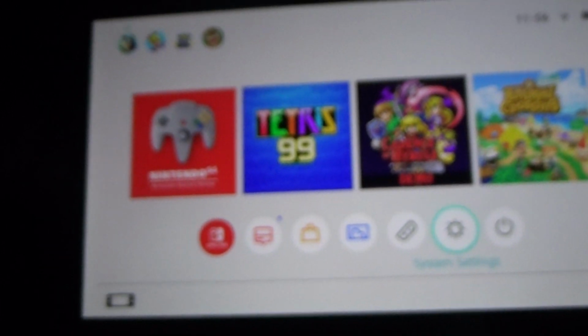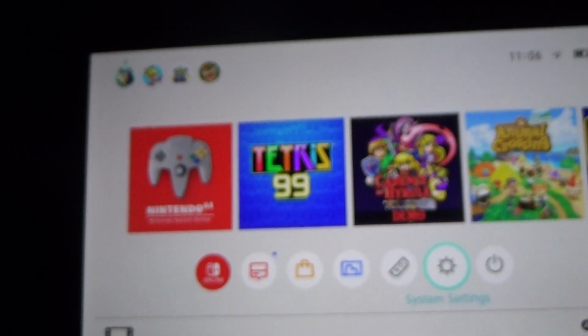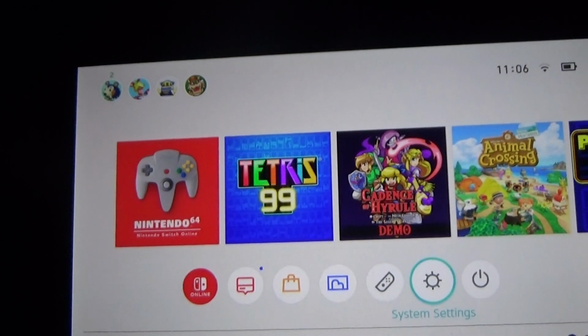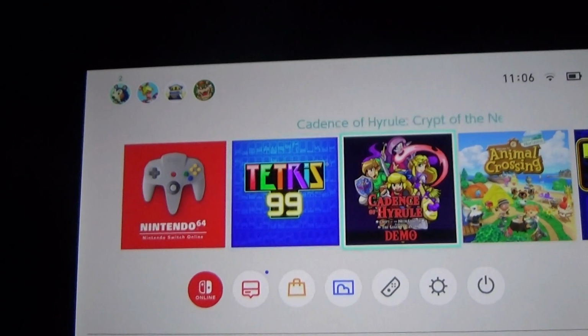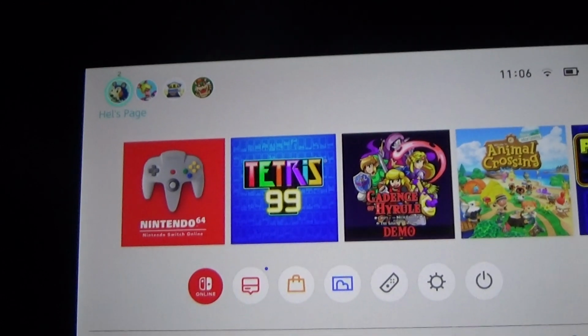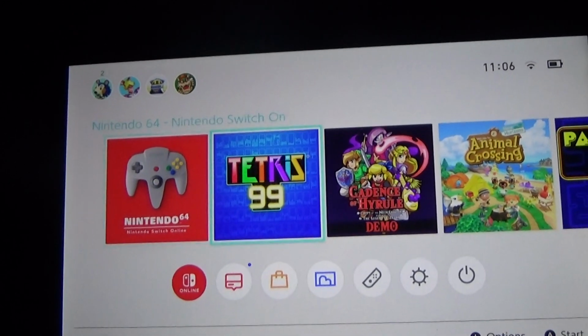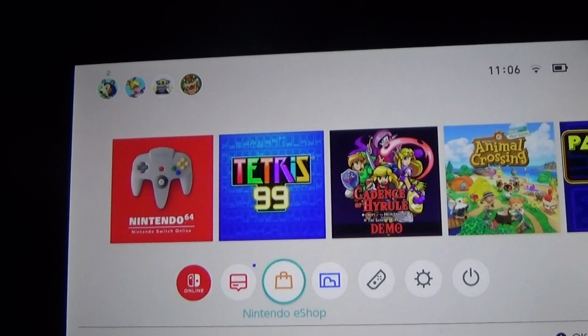Hi everyone, so this is what to do if you'd like to check out your Nintendo eShop wishlist, just to check out if anything that you'd like to buy is on sale this particular week. For some reason it's not available in the actual eShop app, which I don't understand why.